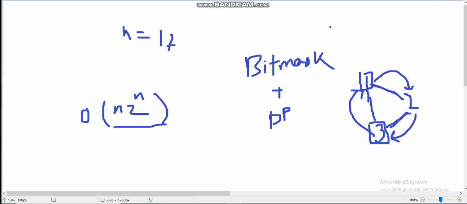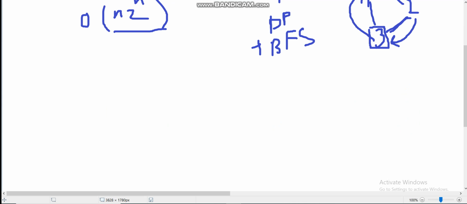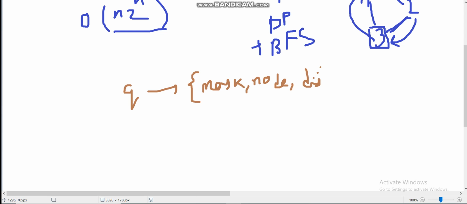The different thing is that we can do bitmask DP with BFS. That is our desired solution. So what we will do is push into a queue the current mask, the current last node, and the distance, which is exactly the number of nodes.